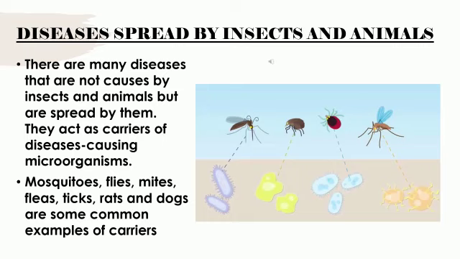So there are many diseases that are not caused by insects and animals but are carried by them. They are not causing the diseases but they are carrying the diseases, and we call them carriers. Okay, they act as carriers of disease causing microorganisms. Mosquitoes, flies, mites, fleas, ticks, rats, and dogs are some common examples of carriers. So they act like carriers, they carry the diseases. They directly don't cause any infection or disease. Okay.